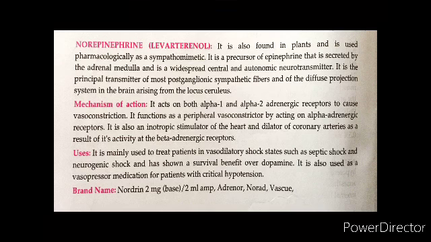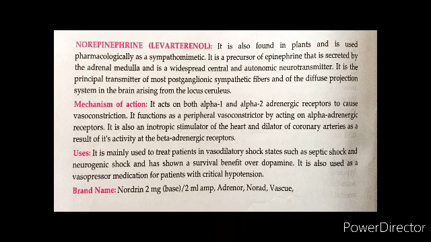We will talk about norepinephrine. This is found in plants and pharmacologically used as a sympathomimetic, precursor of epinephrine, which is secreted by the adrenal medulla, and this is the principal transmitter of the postganglionic sympathetic fibers.